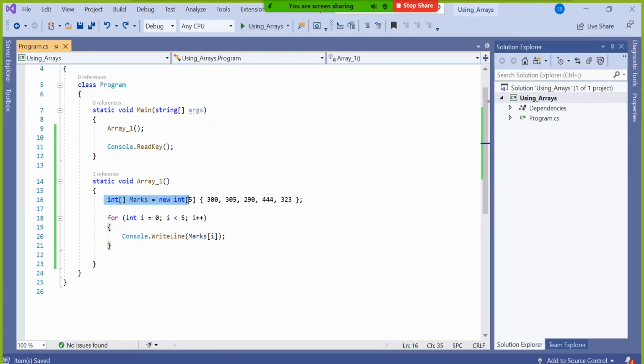Hope this line at least clear. Without writing that curly bracket, what happens, and with writing that curly bracket and values, what happens.